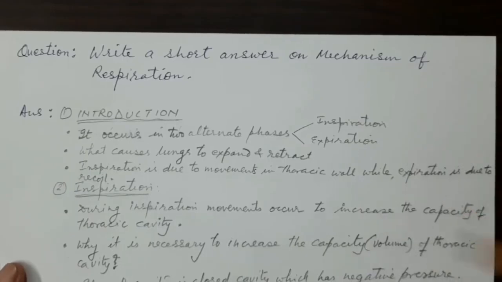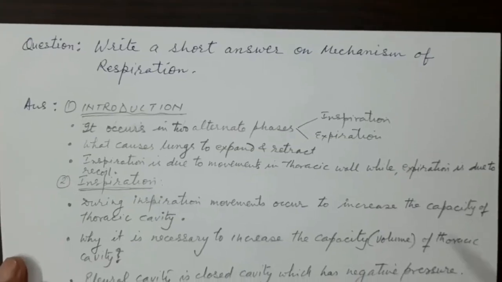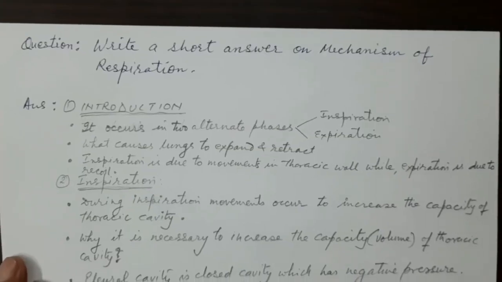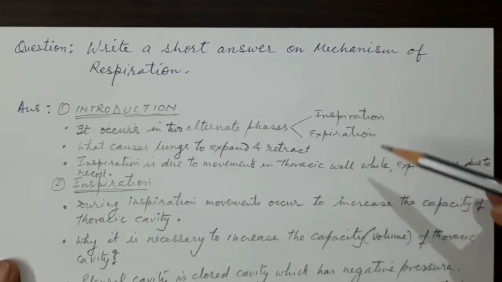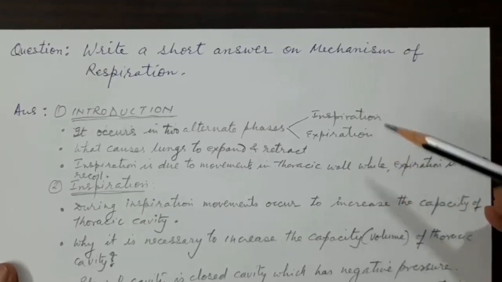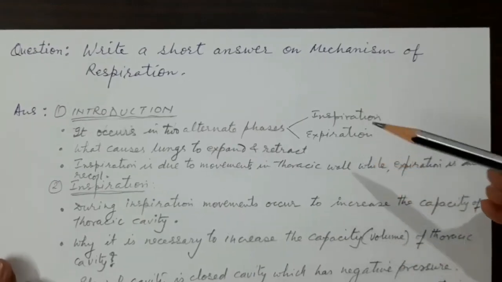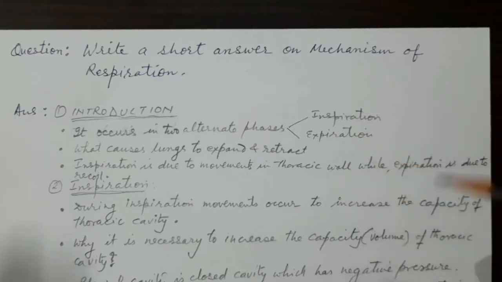These two phases keep on going, and about 16 to 18, and in some cases about 20 breaths take place in a minute. Now in inspiration or inhalation we take the air in, and because of this the air goes inside the lung and the lung expands.